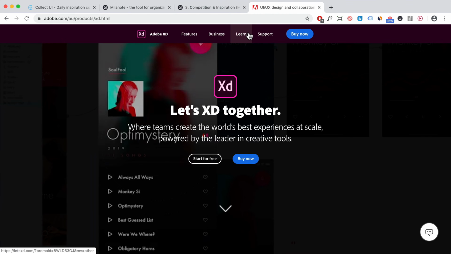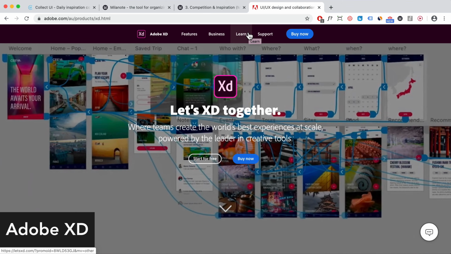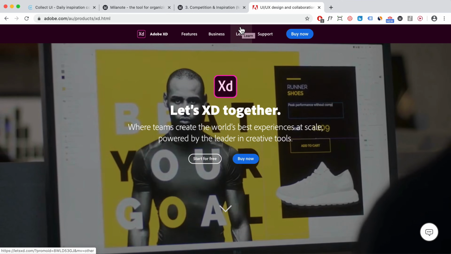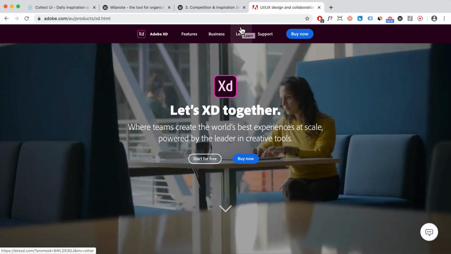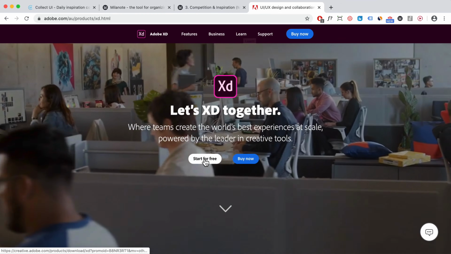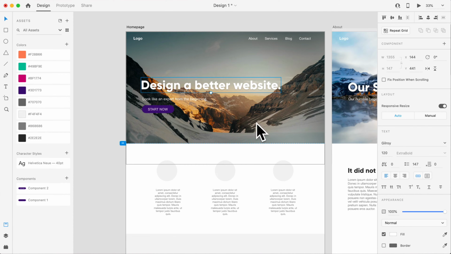So to design your website, you want to use Adobe XD, right? In my opinion, it's like the simplest design software out there, and it's completely free. And it's by Adobe, but don't be scared, because Photoshop sometimes, even for a beginner, can be quite hard. This is a lot easier than Photoshop, right? So you can download it for free, and once you have installed it, it looks something like this, right?